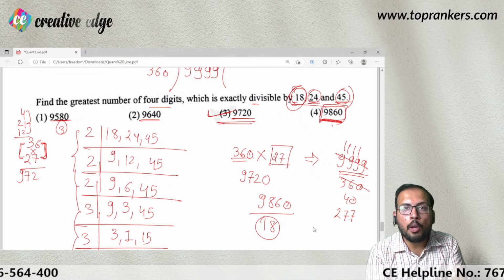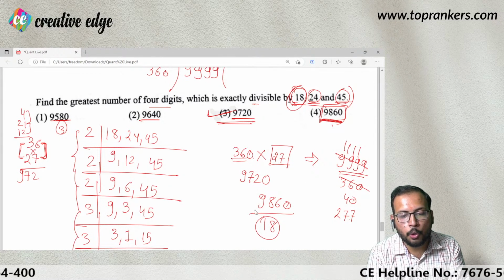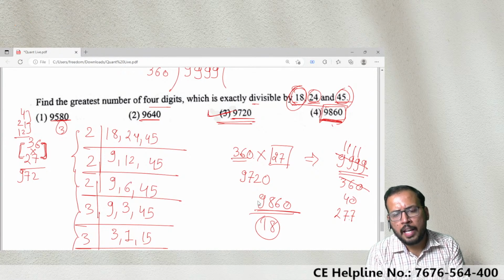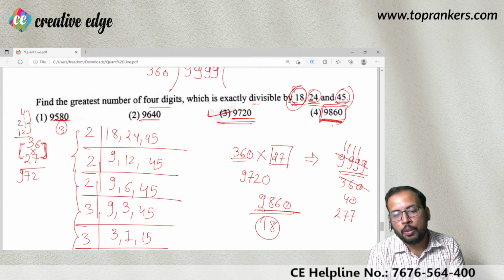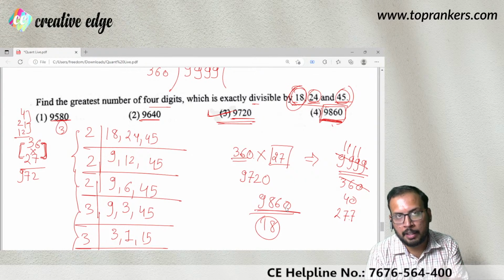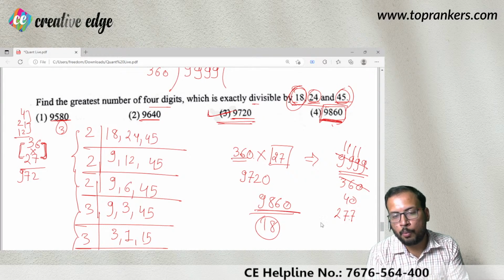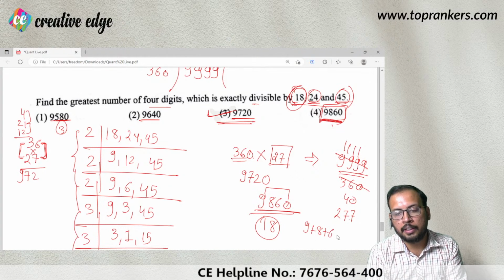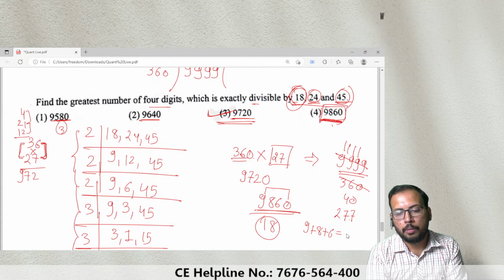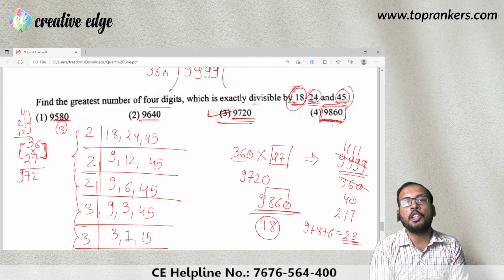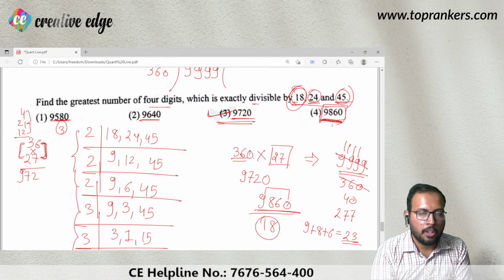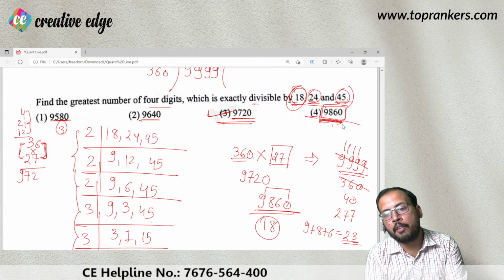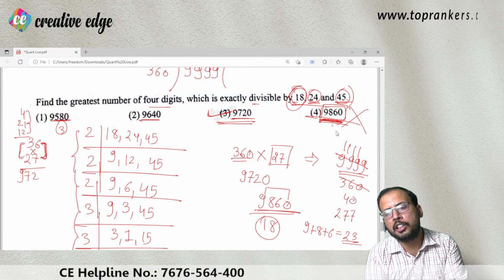Second, 18 is a multiple of 9. That means 9860 should also be a multiple of 9. Is it a multiple of 9? Let us cross check. How can I add all the digits in 9860? 9 plus 8 plus 6: 9 plus 8 is 17, plus 6 is 23. You can see that 23 is not a multiple of 9. 9 twos are 18, 9 threes are 27. 23 is not. That means 18 is not going to divide this number. That's why you can immediately discard this option.